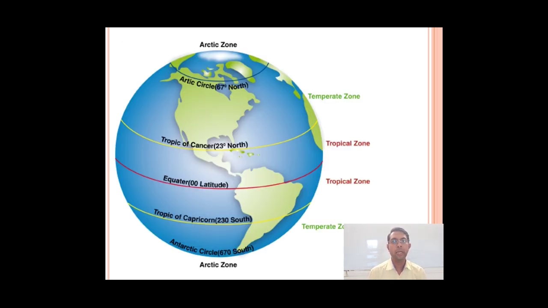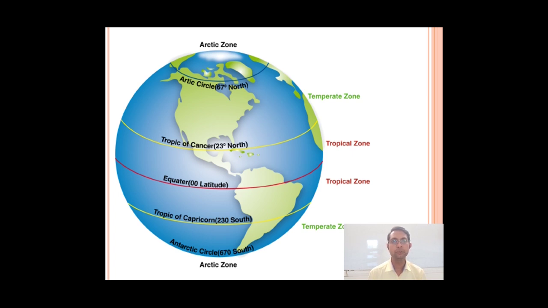Now as we look at the earth, we can say that there are different types of zones depending on the temperature. On the top you can see there is an Arctic zone, and again at the bottom there is an Arctic zone. These are the two poles, the South Pole and the North Pole. These two poles have very low temperature throughout the year. So these are the pole regions.